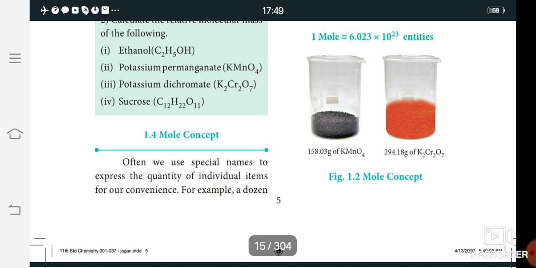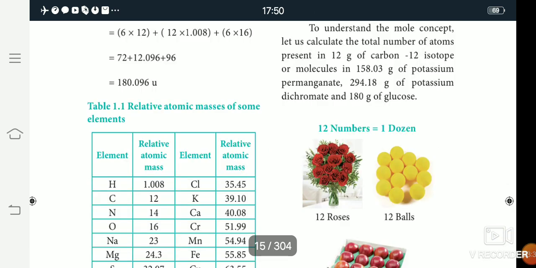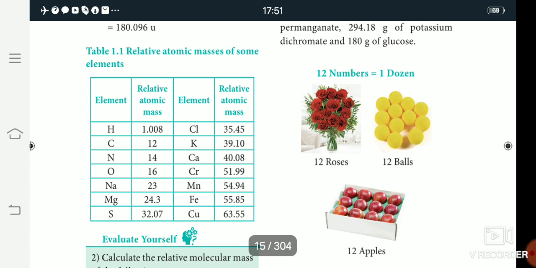For example, in the number of substances, if you buy apples, 12 apples means 1 dozen apples, and 24 apples means 2 dozen apples. So 12 balls and 12 apples, the number of apples and the number of balls is 12. But we denote the unit as dozen: 1 dozen, 2 dozen, or 3 dozen.